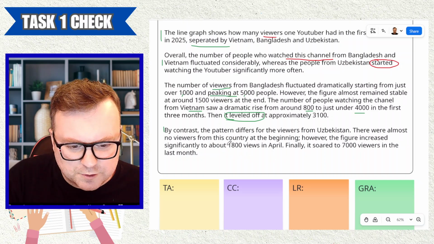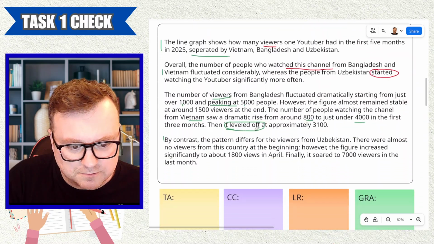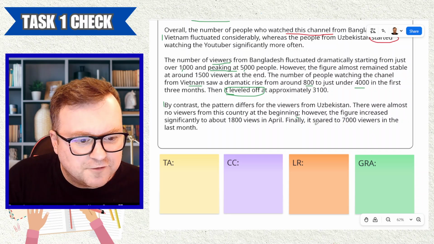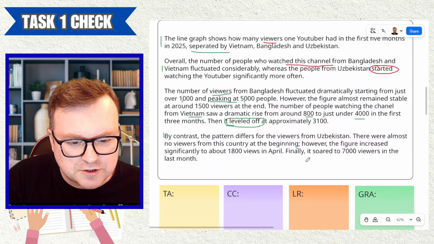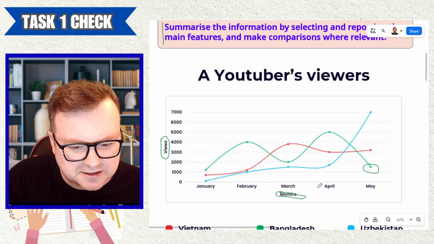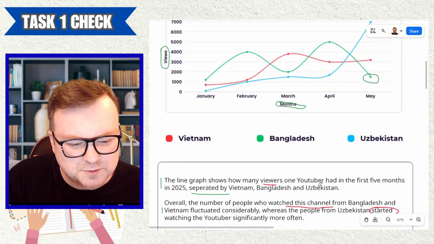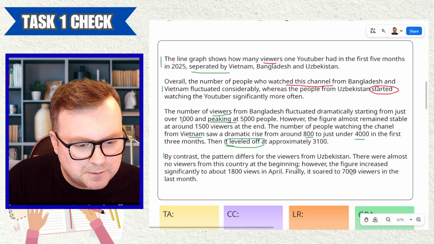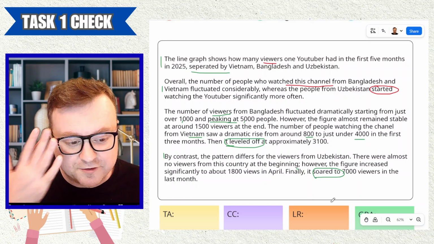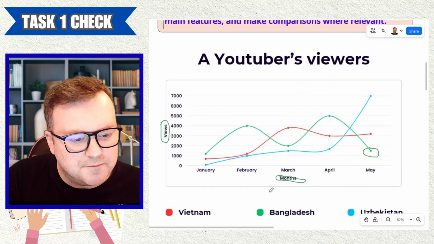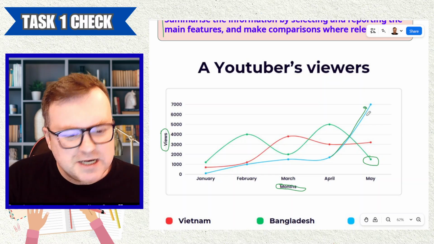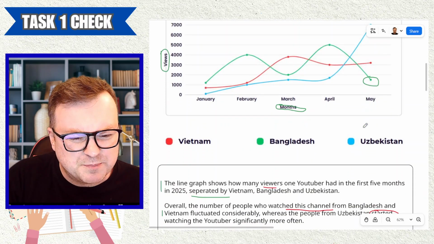There were almost no viewers from this country at the beginning. Great. However, nice use of punctuation here. However, comma, the figure increased significantly to about 1,800 views in April. Yeah, I wouldn't say that's hugely significant, but okay. Finally, it soared, beautiful vocab here. It soared to 7,000 viewers in the last month. Yeah, great. That is definitely a soaring number. So really good vocab from the candidate, but a little bit imprecise.